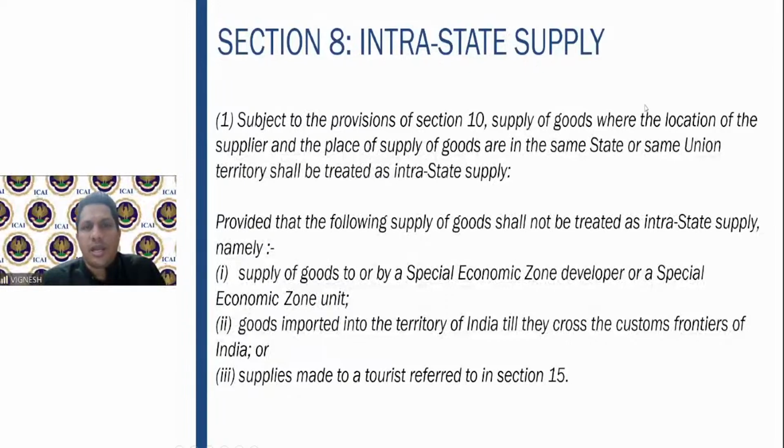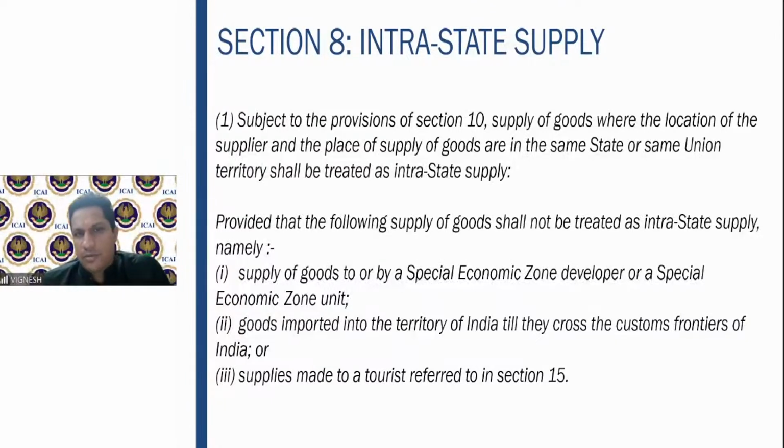Now we come to section 8, which talks about intrastate supply, that is, supply within the same state. So here what happens? Subject to the provisions of section 10, again place of supply rules, the supply of goods where the location of the supplier and the place of supply are in the same state or same union territory shall be treated as an intrastate supply.